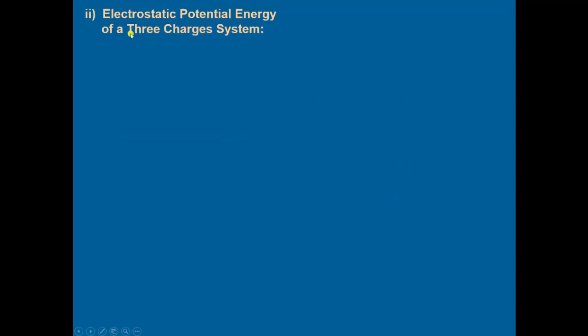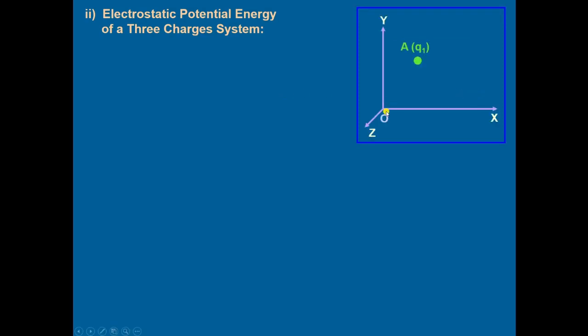Then the electrostatic potential energy of a three charge system. Again we take the frame of reference x, y, z. First we bring the charge q1 at A, no work is done. Then we bring the charge q2 from infinity to B, work is done against the electrostatic force experienced because of q1.